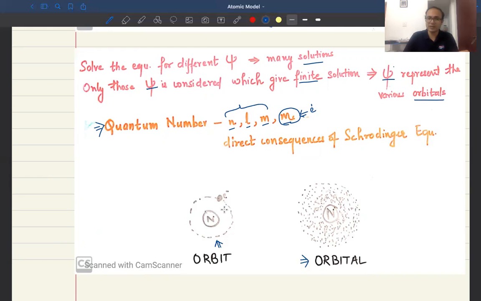Hydrogen has only one electron, revolving around a particular orbit according to Niels Bohr's atomic model. Now when we bring in the wave nature of the electron, we ask what is the probability of finding that electron in a particular region around the nucleus.